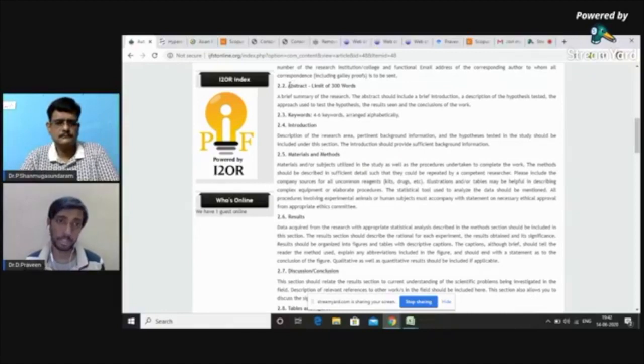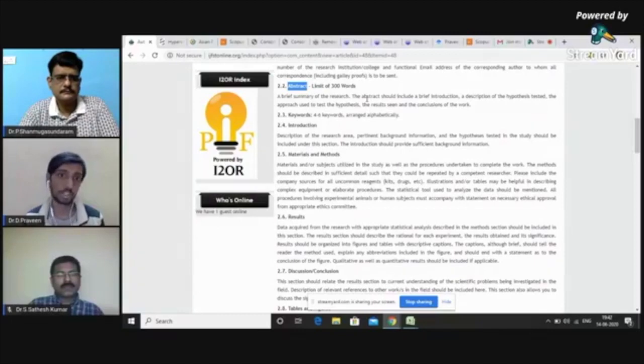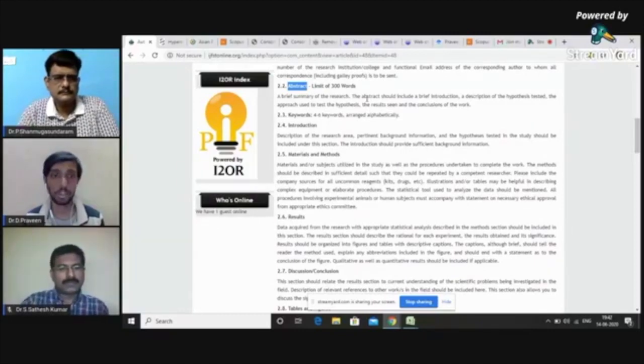Certain journals will have a certain abstract format. For example, this journal includes both structured as well as non-structured abstracts. Certain journals will include only structured abstracts. So there will be word limits, etc. You should have an idea about writing the abstract. Then the next important thing, and the most important thing, is keywords. Keywords are something that gives you the visibility of your work.